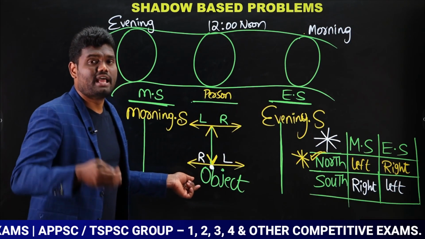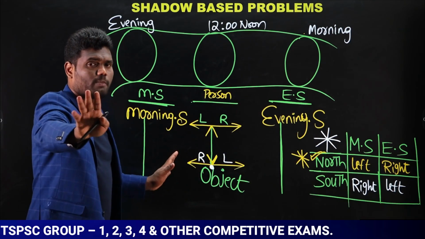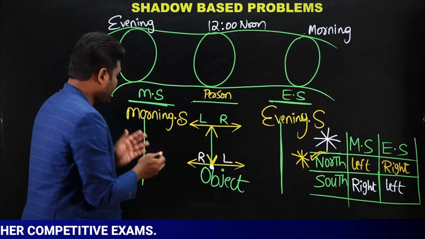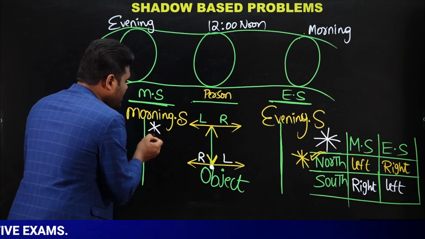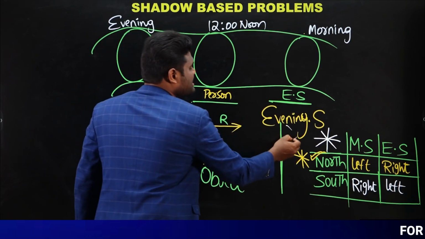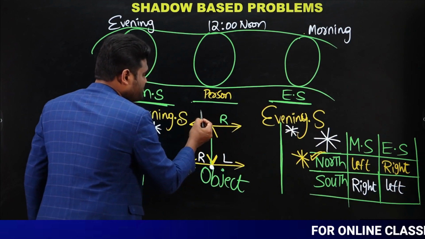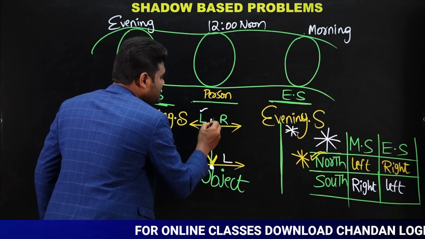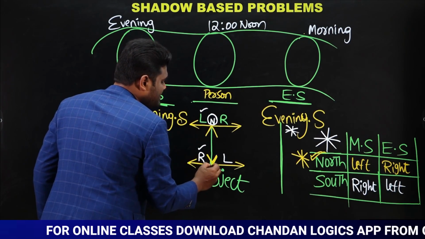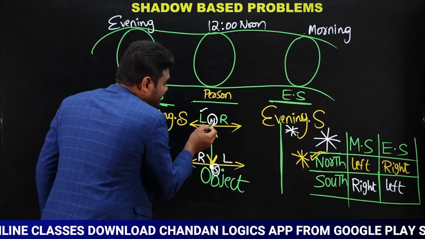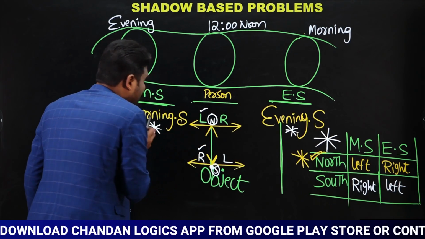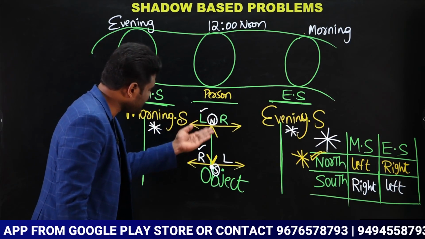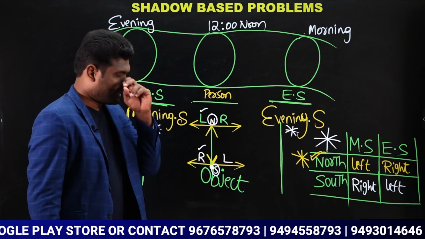Some of the students will get confused. No, you are not supposed to be confused. Shadows will never change the position. Now if you look here, I told you very clearly, this is the morning shadow, this is the evening shadow. If you observe, this became the left hand, this became the right hand. Why? Here the person is traveling towards north, here the person is traveling towards south, which means the person is changing direction, but the shadows are not changing. Shadows will be in the same place. The person is changing direction. That's it.